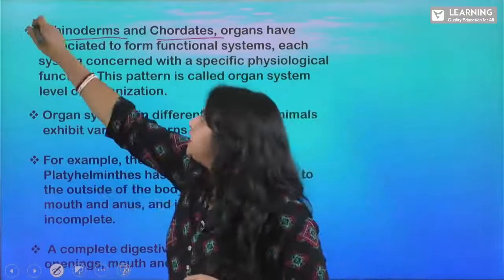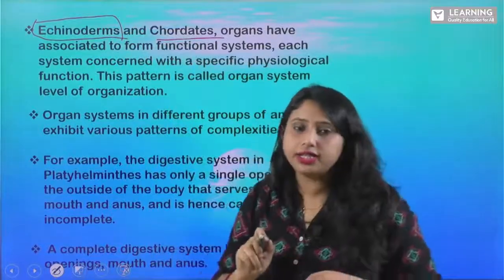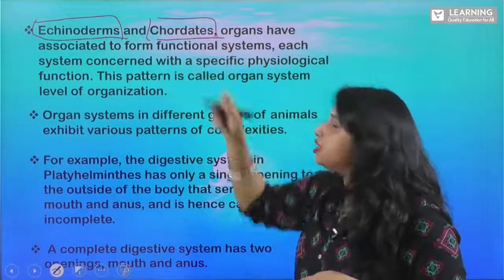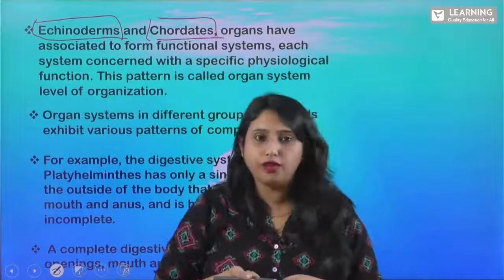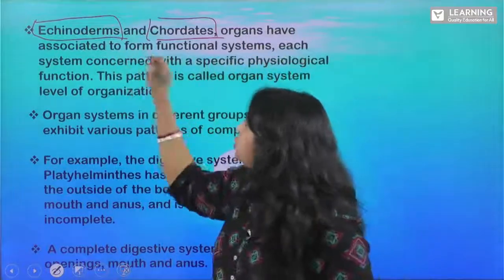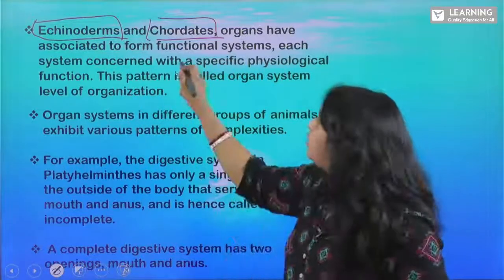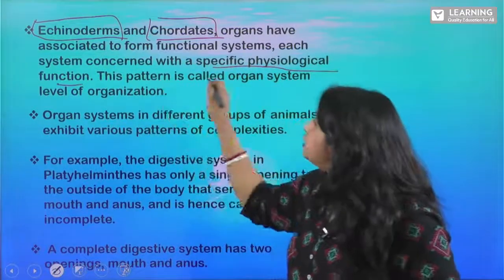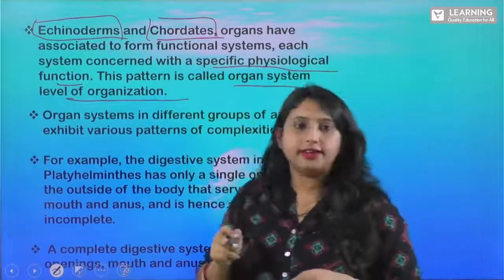We see this in phylum echinodermata and phylum chordata. Clear? So organs have associated to form a functional system, each system concerned with a specific physiological function. This pattern is called organ system level of organization.